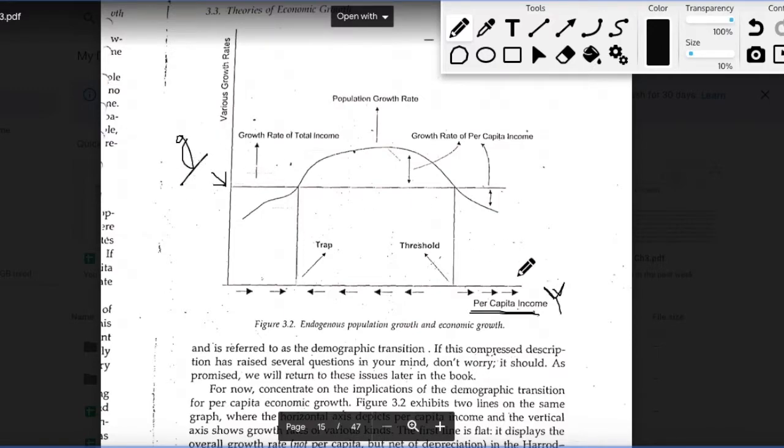And you can't really say that if the level of income is lesser, then the growth rates will also be lesser. Growth rates indicate the change in the level of income, whereas the level of income is the absolute level of income. So say an economy having say $1,000 as the absolute level of income, this will be called as the absolute level of income.